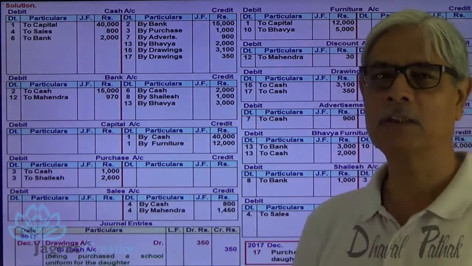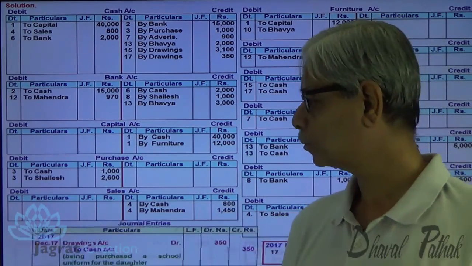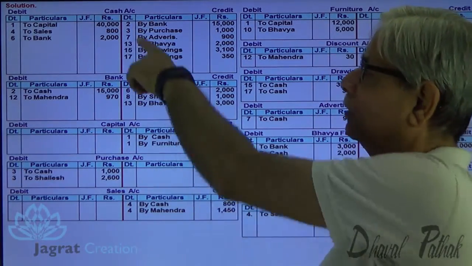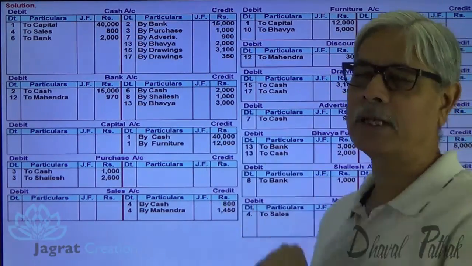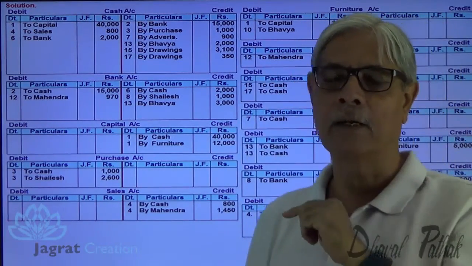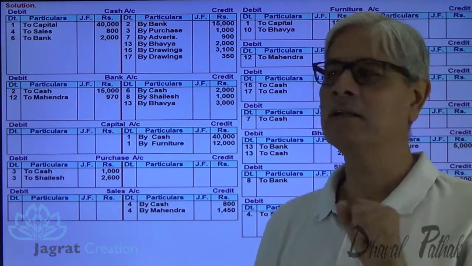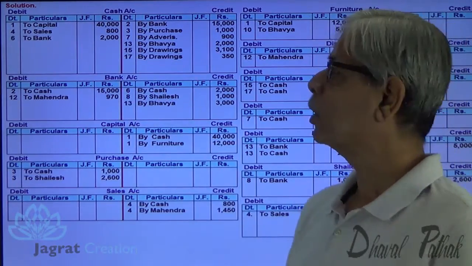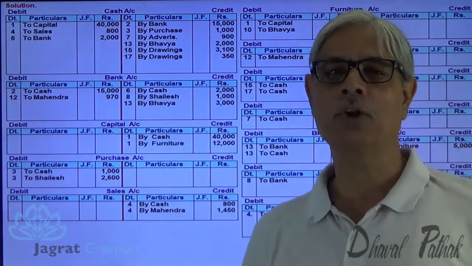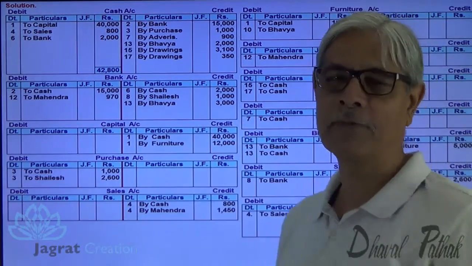Now after recording all this transaction and ledger posting, I want to strike the balance. This is cash account. How to find out the balance? These are the debit items debited. These are the items credited. Have a total of debit items. Have a total of credit items. Whichever side total is higher, write that total in the total column. So here in cash account, this 40,000 is there. So naturally, the total of debit side is good. So 42,800 is the total of debit.